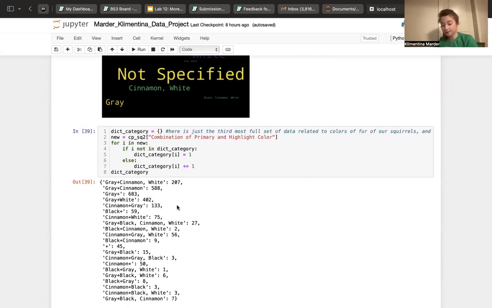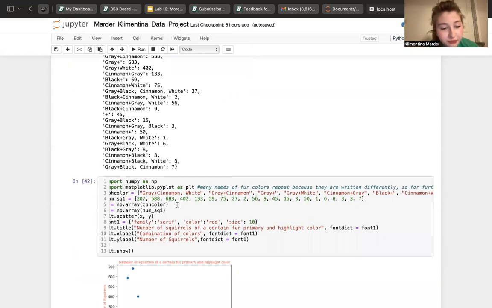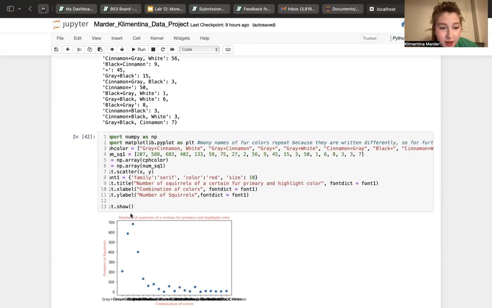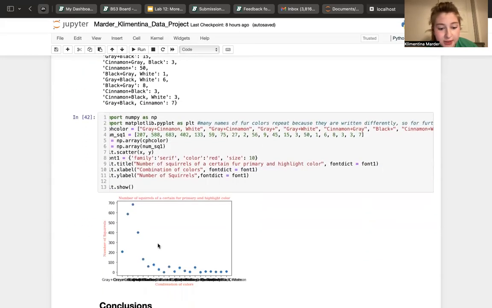I think another interesting concept of this data set would be the interaction. It says whether the squirrels interacted with humans, which also would be really fun to analyze. So this set of data is also represented in this scatter graph, which was actually good, except that these names were kind of too big, so they became this solid line.